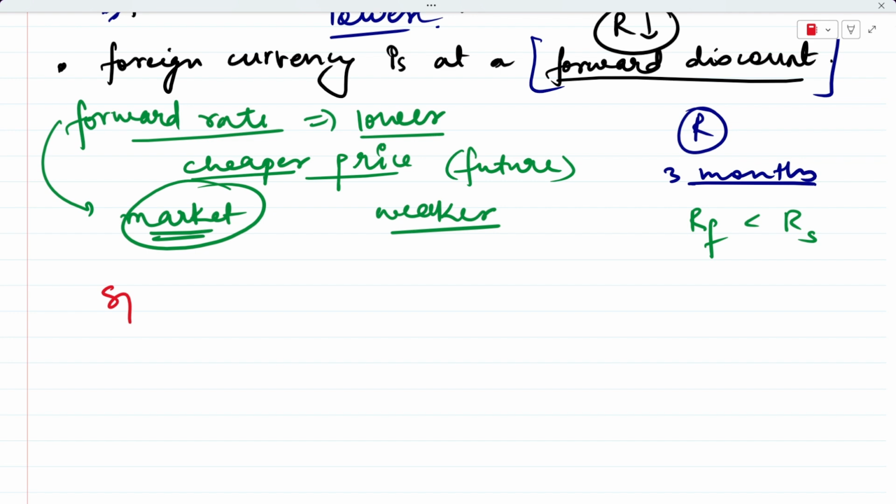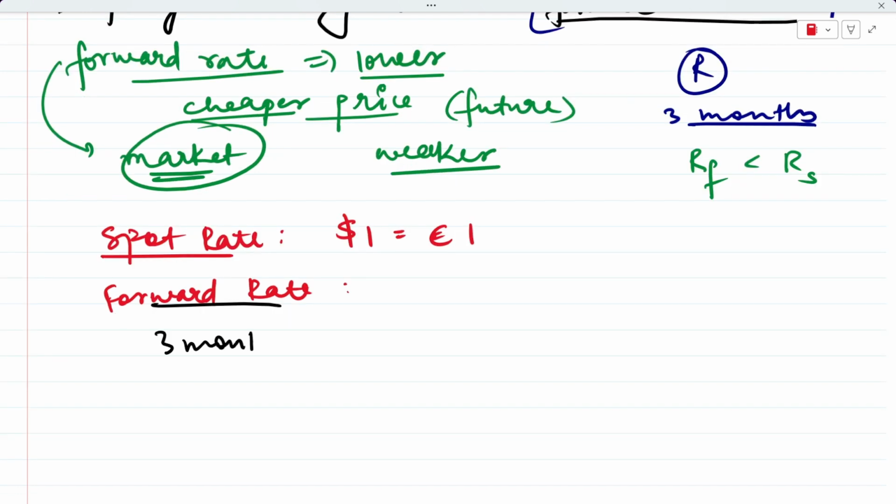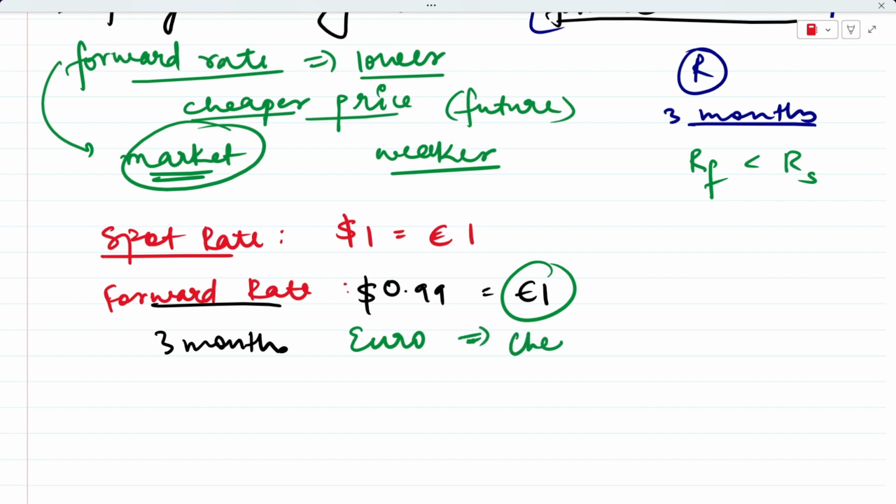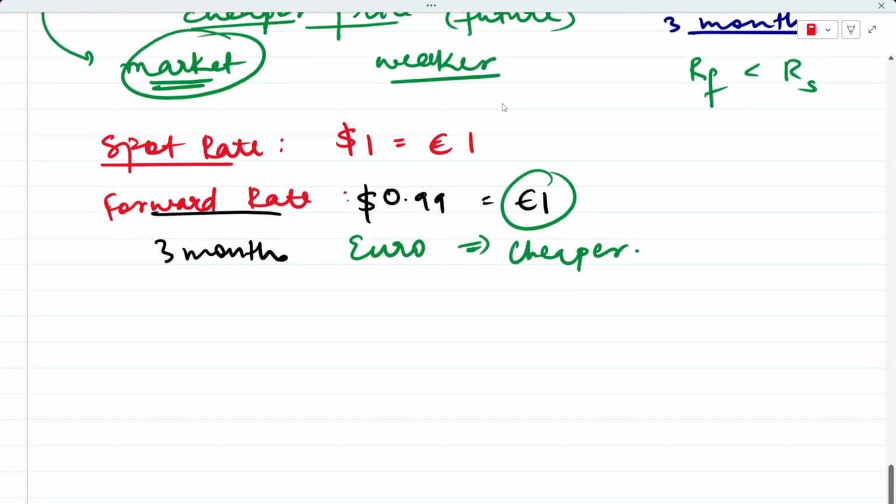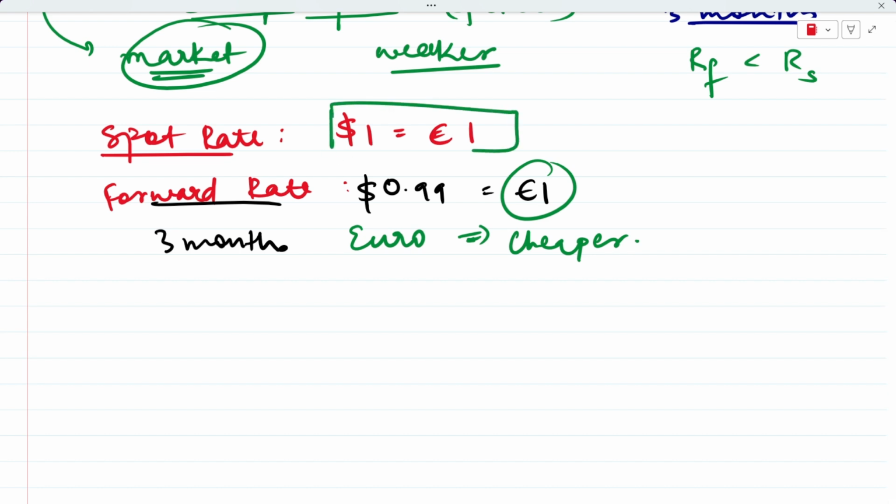So imagine that today the spot rate is $1 equal to €1. The forward rate that you see after 3 months can be $0.99 for €1. This means that the euro is going to become cheaper. The euro will be available at $0.99 in the next 3 months, which is cheaper than today, when you are getting €1 for $1. After a period of 3 months, you're going to get €1 for $0.99. So the euro is expected to become weak. That is why you're getting the euro at a cheaper price.